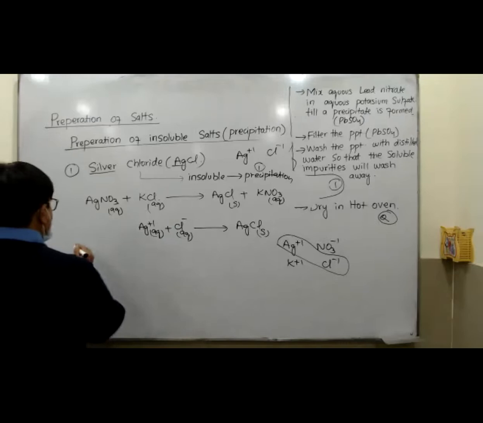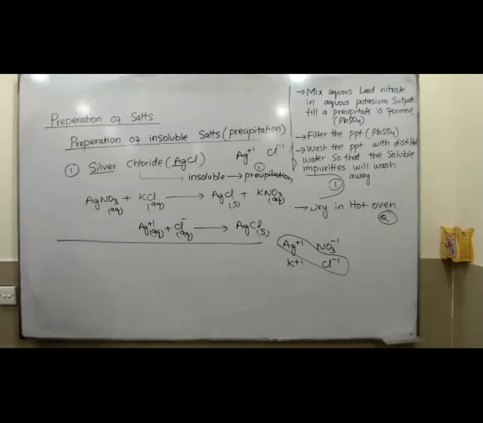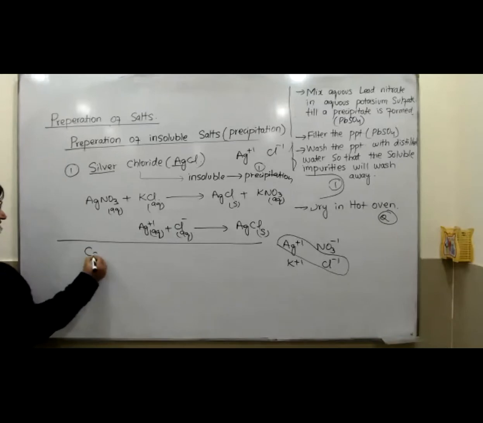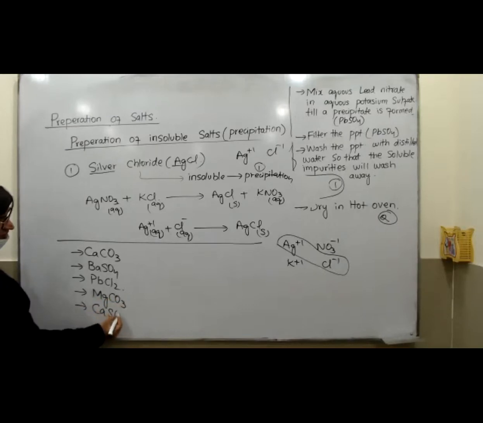Okay, now I'm going to give you 5 salts whose preparation you have to do at home, except one, which you do right now. The other 4 you have to do from home. The first is calcium carbonate. The second is barium sulfate. The third is lead chloride. The fourth is magnesium carbonate. And the next is calcium sulfate.